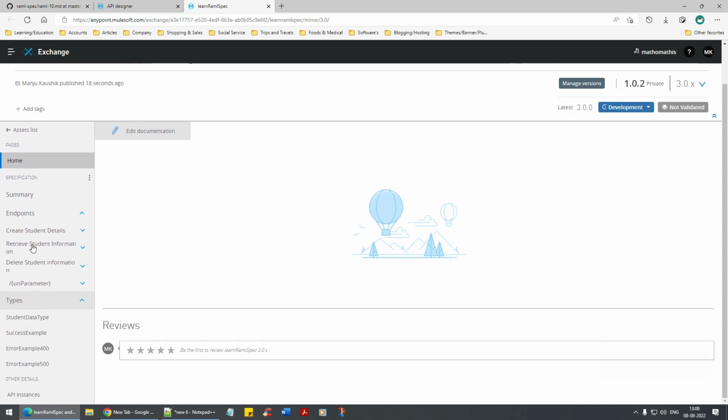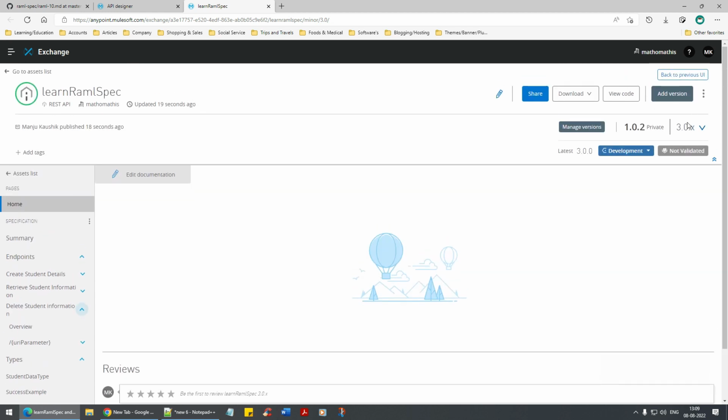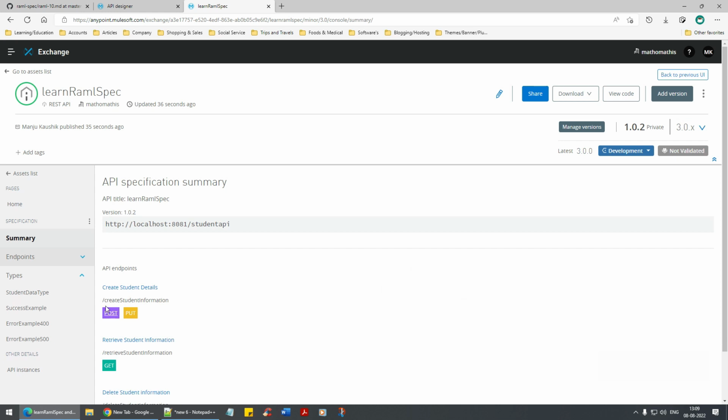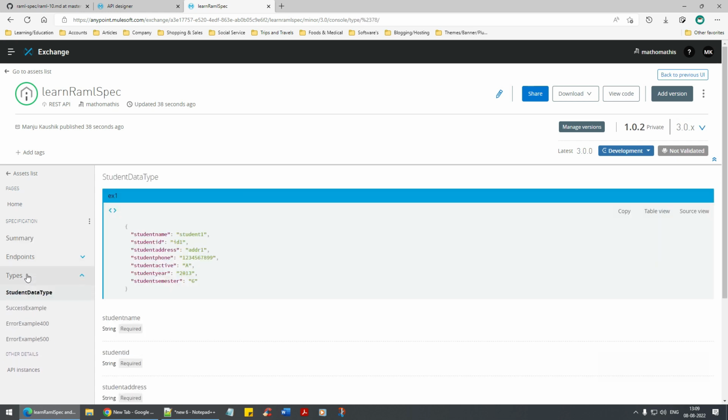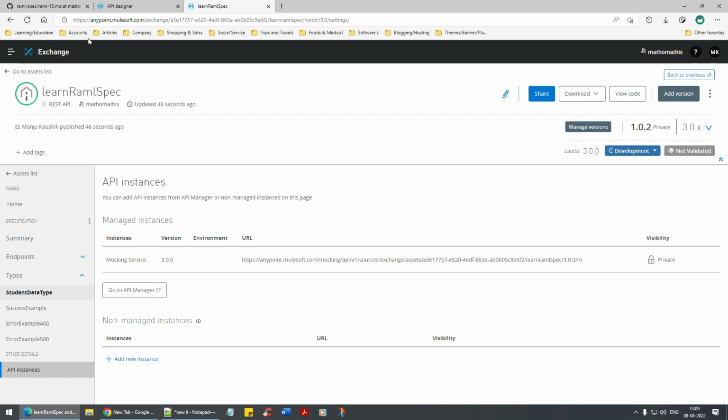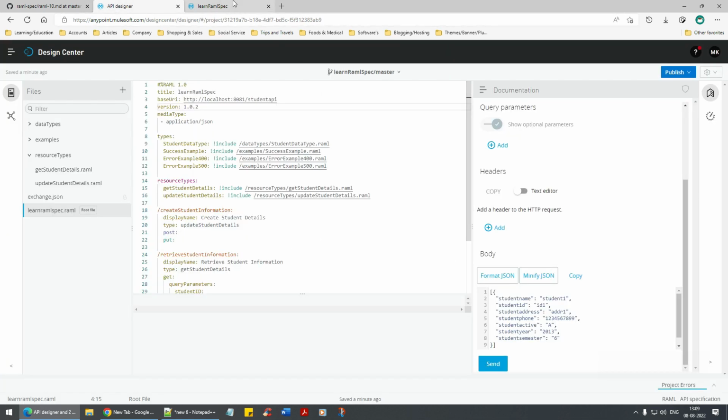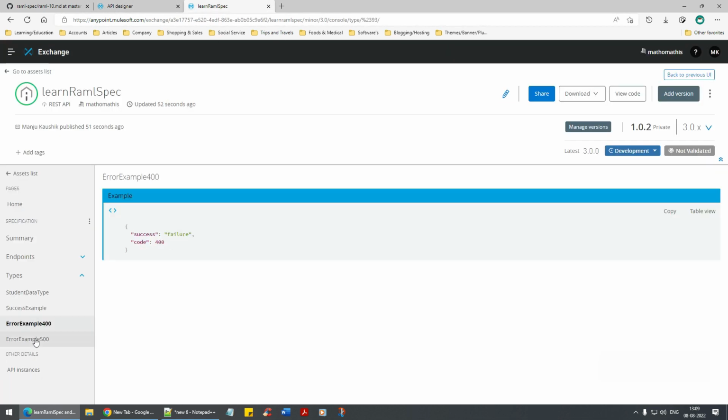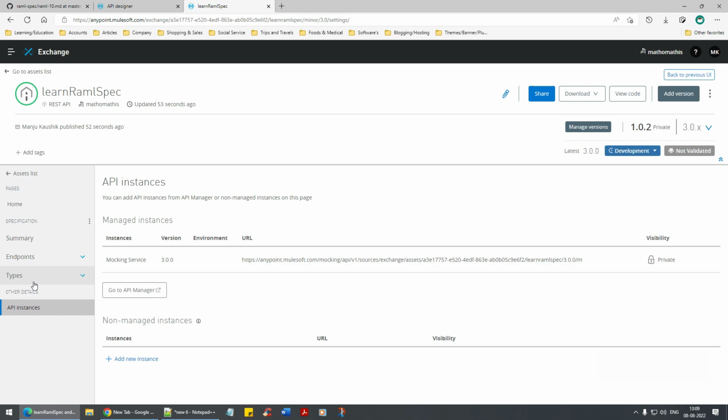What else have we learnt? We have the endpoints, we have the types, student data type. These are all just examples that are getting populated. Obviously the low level details are only available in the RAML, but at the high level you can see the various set of examples that are available to us.